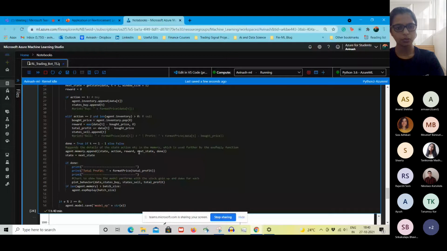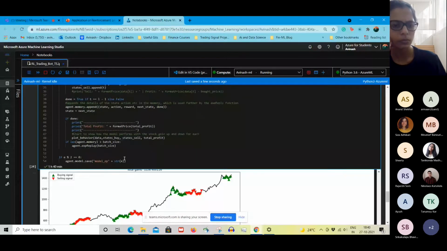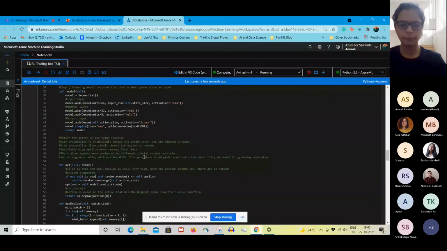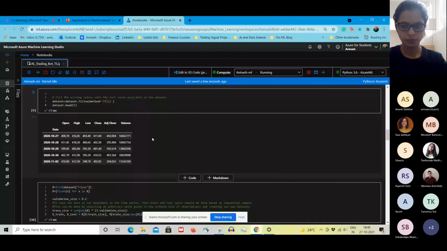This implementation is mostly taken from a book called Blueprints of Data Science, and there are other articles also that I have gone through before conducting this seminar. Mostly we are taking the data of Yahoo Finance.